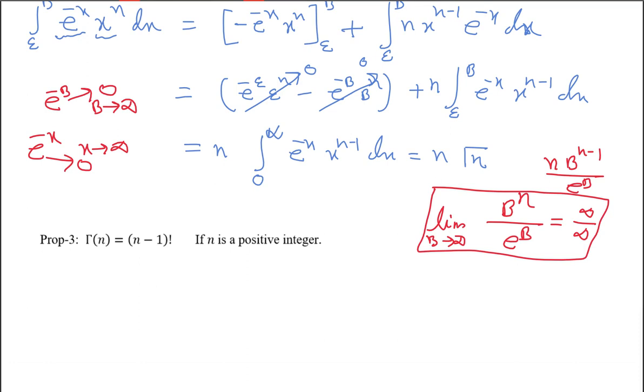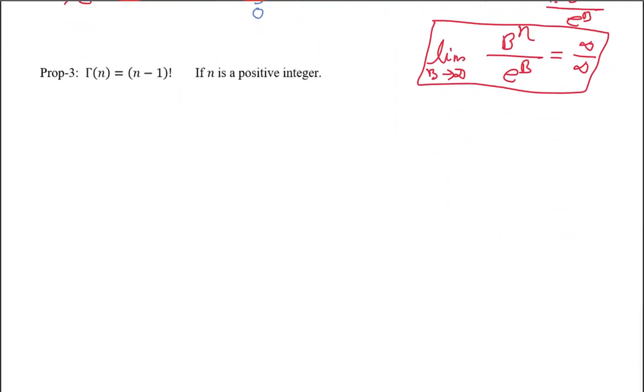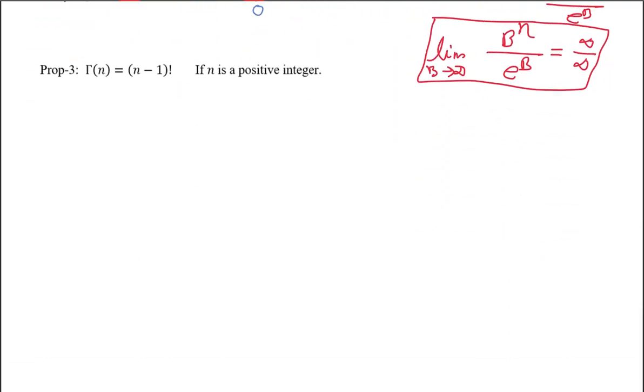So no harm. Now you see this gamma function can derive a particular case, that is the factorial function, when n is a positive integer. If n is a positive integer, in that case gamma n you can always write as factorial n minus 1.